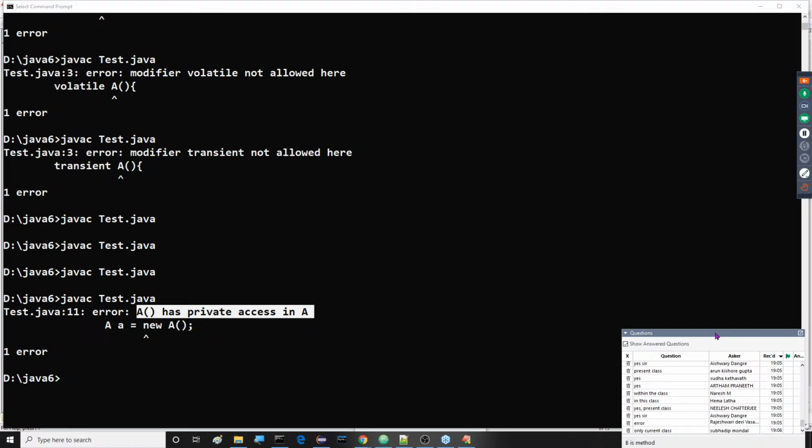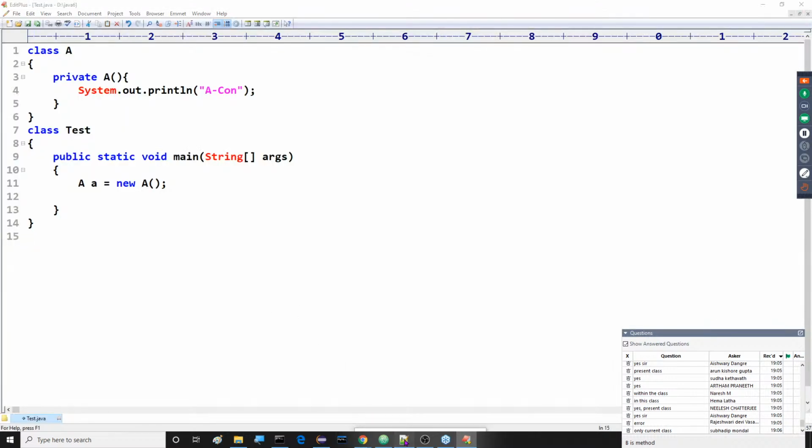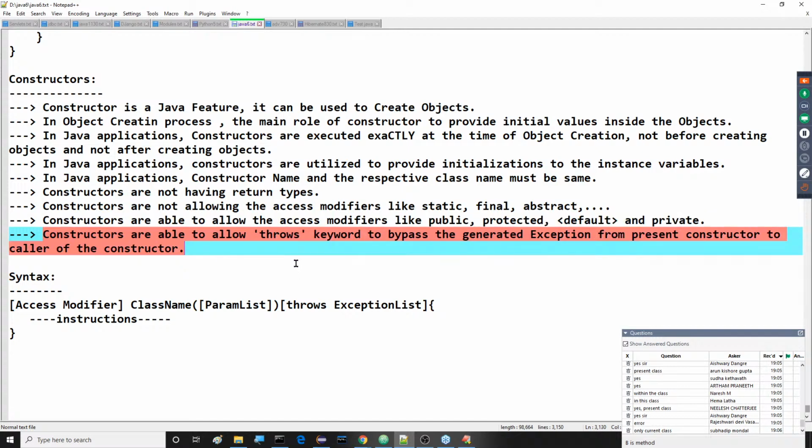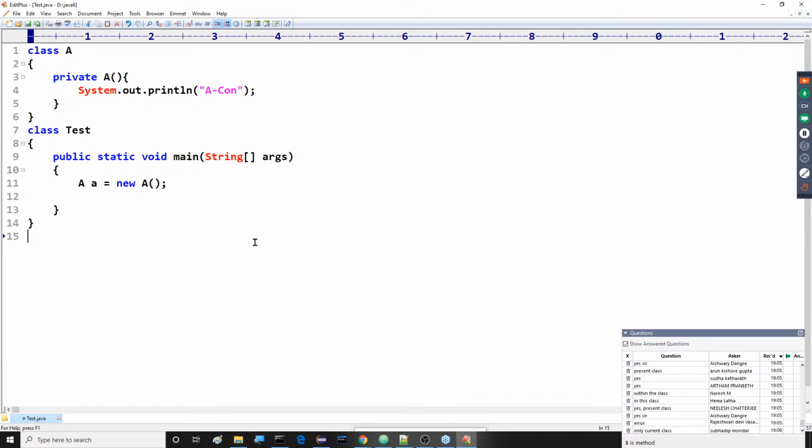Right, sir. This is one point. Here we can observe this clearly. Next, what is another point we are discussing now? Constructors are able to allow the throws keyword to bypass the generated exception from the present constructor to the caller of the constructor. Observe this. It is not the right time to discuss the throws keyword, but anyway, that point is given. That's why I'm telling you.